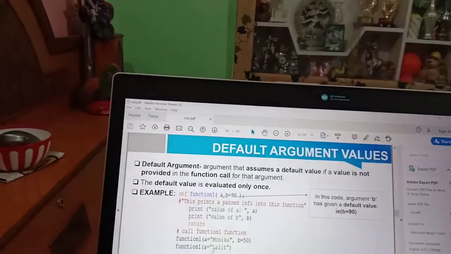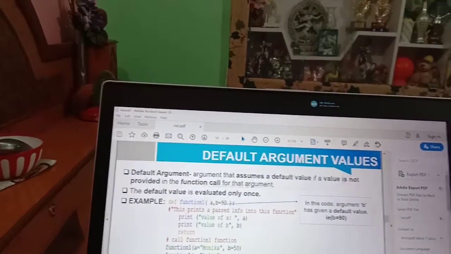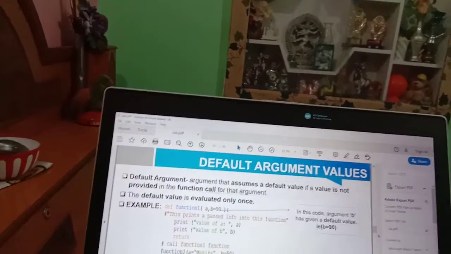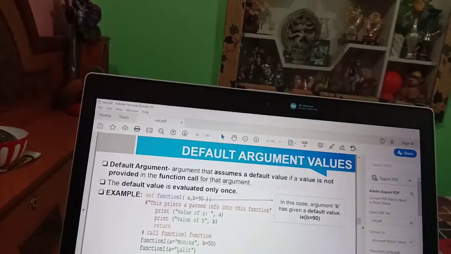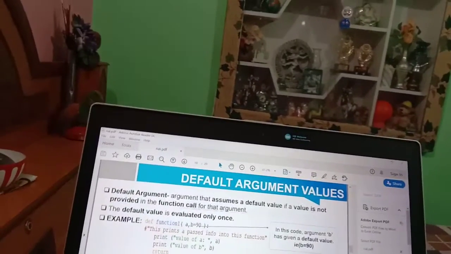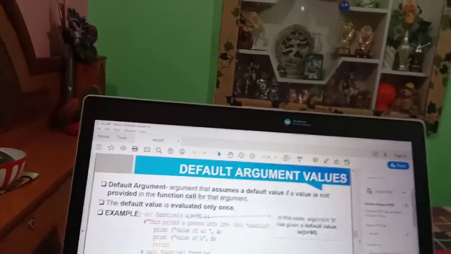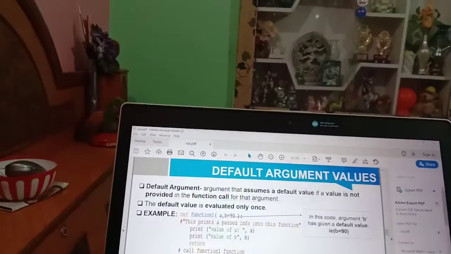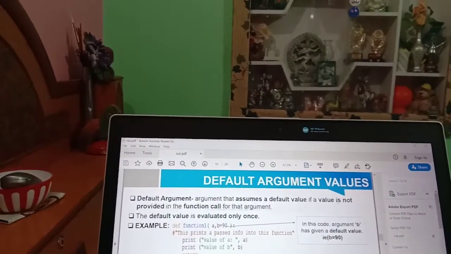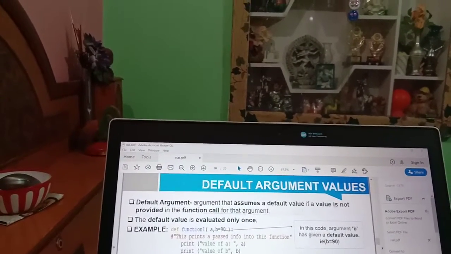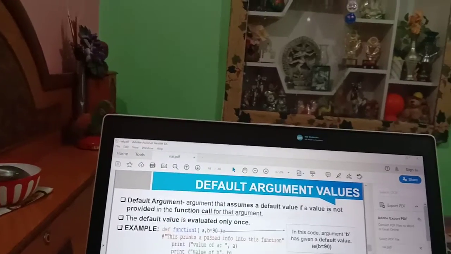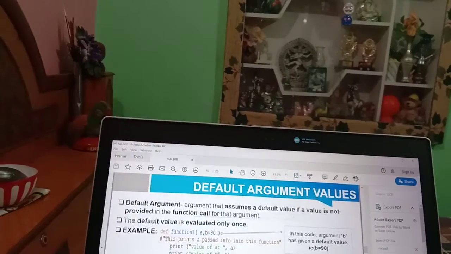But in the second case when we call function 1, here a equals Lalit, but in case of b we haven't given any value, so it will take the default value we defined initially, that is b equals 90. So when the value of b is not passed in the function, it takes the default argument value, otherwise whatever value you pass will be taken.